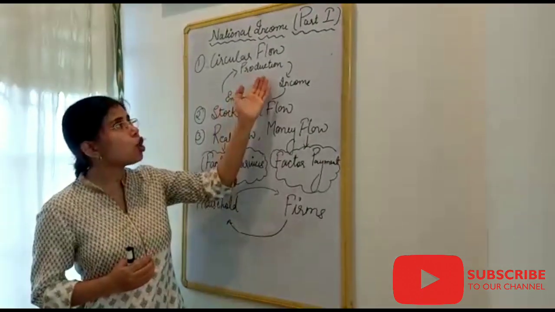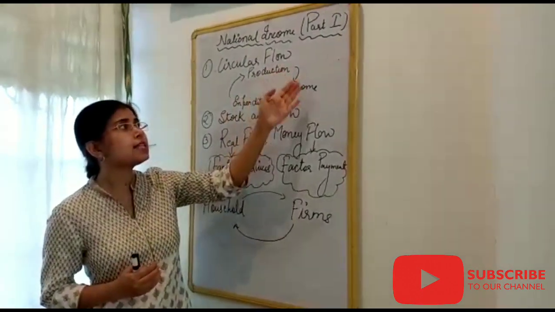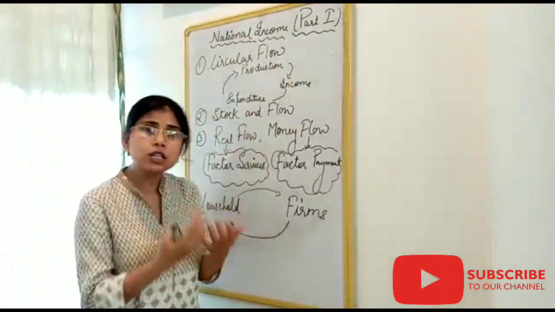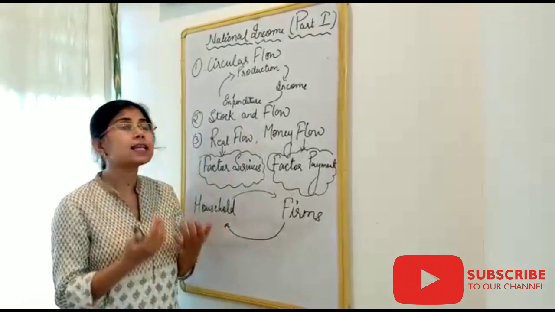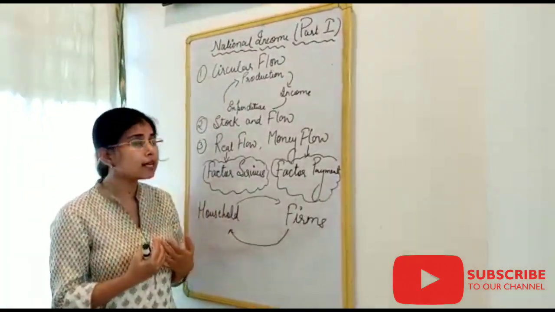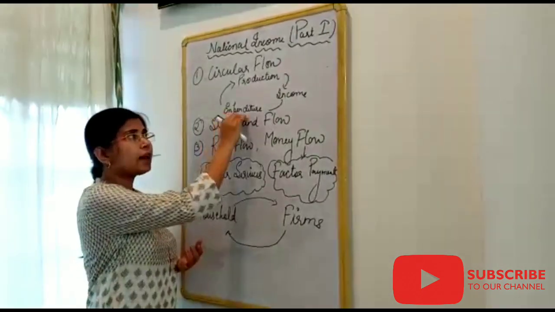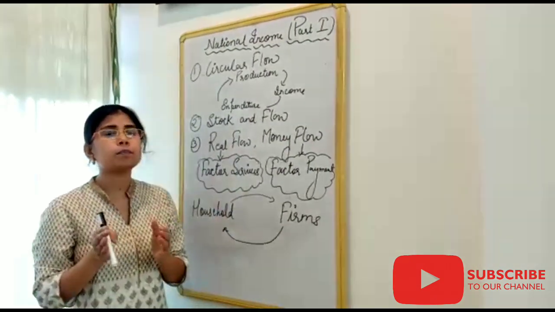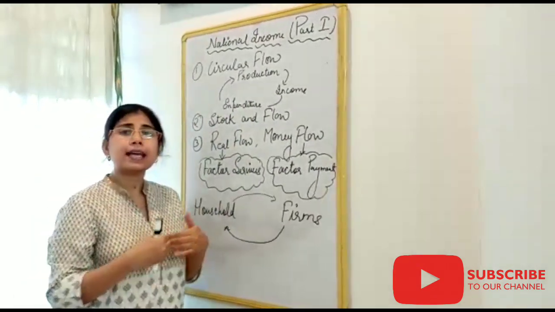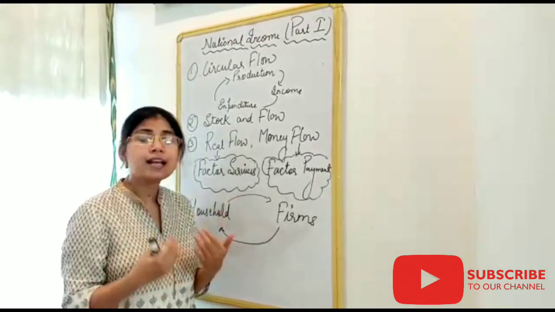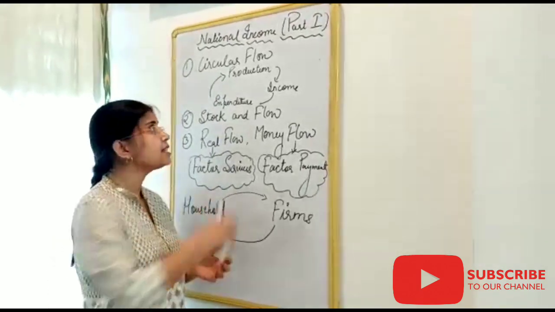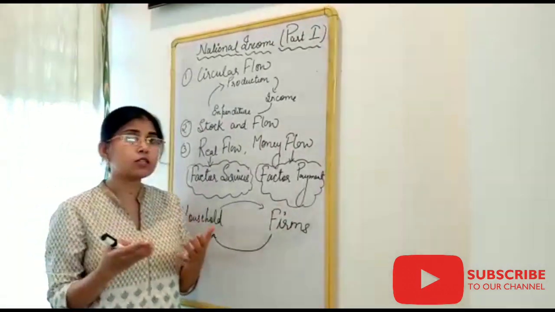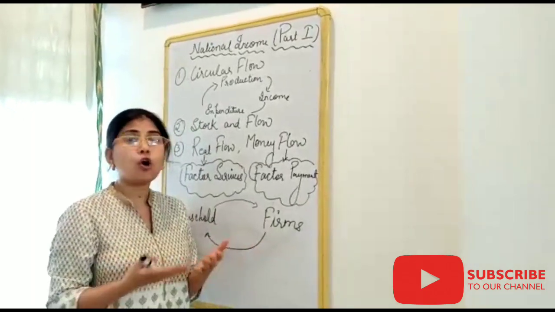And then, furthermore, it comprises the income sector. The income sector refers to those who are engaged in the production sector. They get income from the production sector. And then the next is expenditure. The expenditure sector refers to that part of income which is further spent on their livelihood.